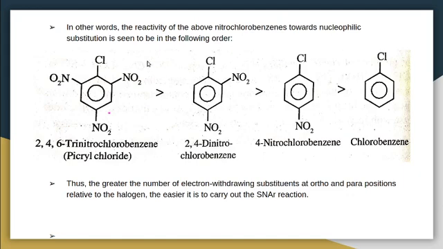So in other words, the reactivity of the above nitrobenzenes towards nucleophilic substitution reaction is seen to be in the following order. So we can arrange the nitrobenzenes towards their nucleophilic substitution reactions in the following order. The reactivity of different nitrobenzenes towards nucleophilic substitution reaction. That means first one is with 3 nitro groups, it is having high reactivity towards nucleophilic substitution reaction.